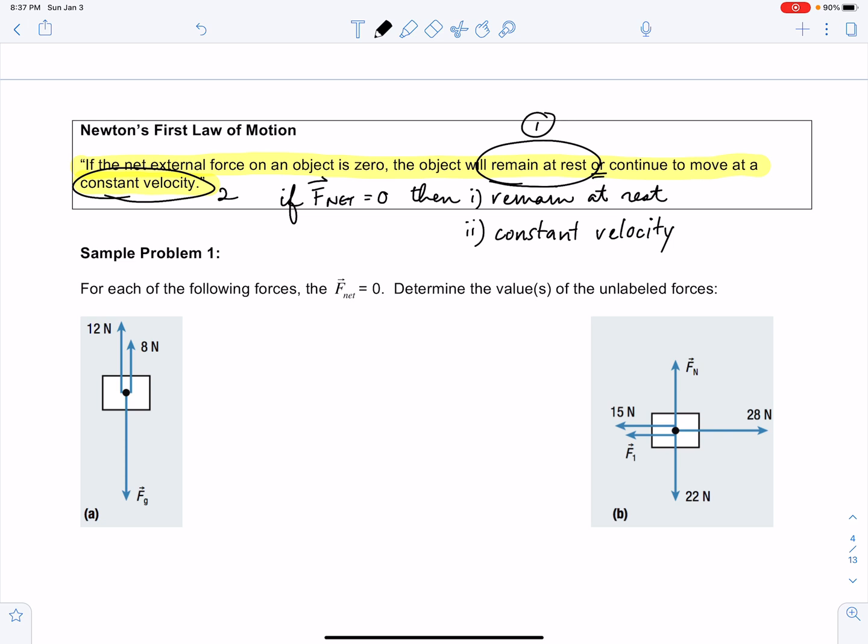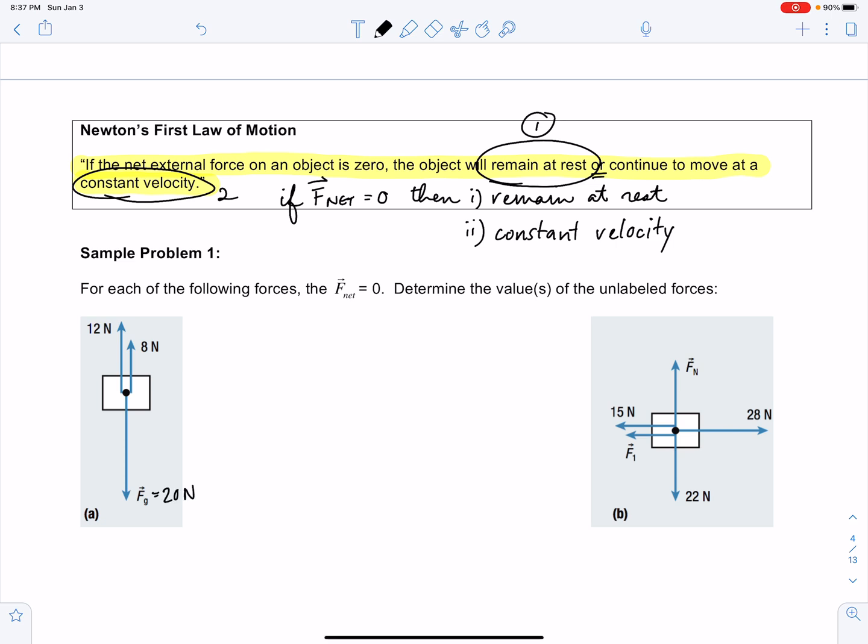For example, in diagram A, we have a force of 12 newtons acting up on the object, another force of 8 newtons acting up on the object, and then we have a force of gravity acting down, and we want to know the magnitude of that force of gravity. We can actually predict it quite easily in our head if we know that the total of the forces acting in the upward direction is 20. Then the total forces in the downward direction must also be 20. So the force of gravity should equal 20 newtons down.